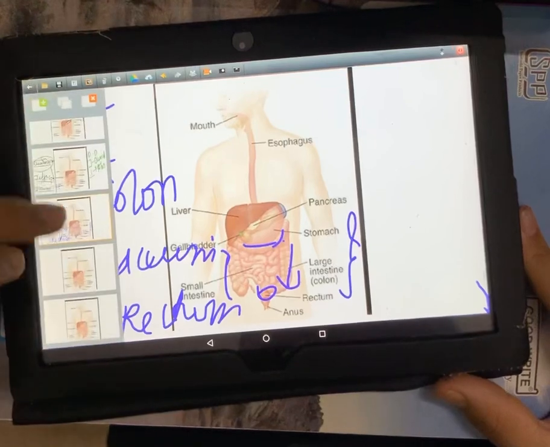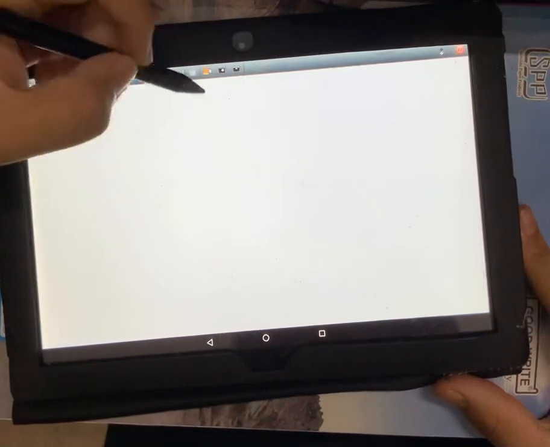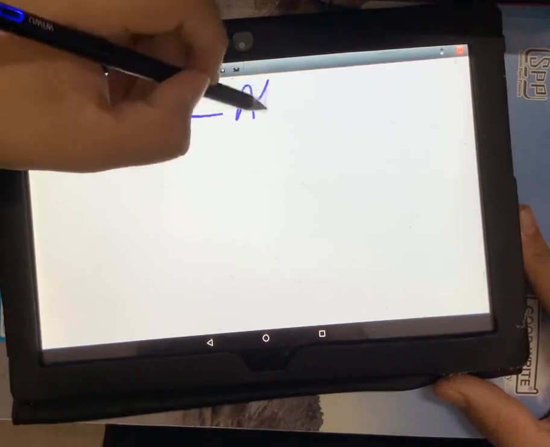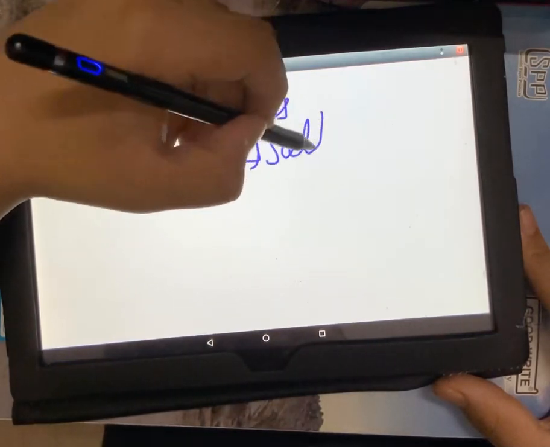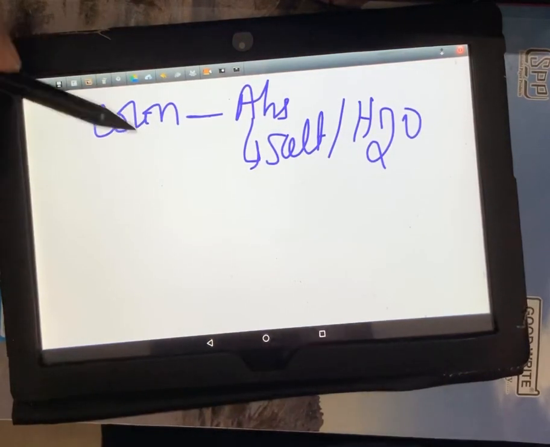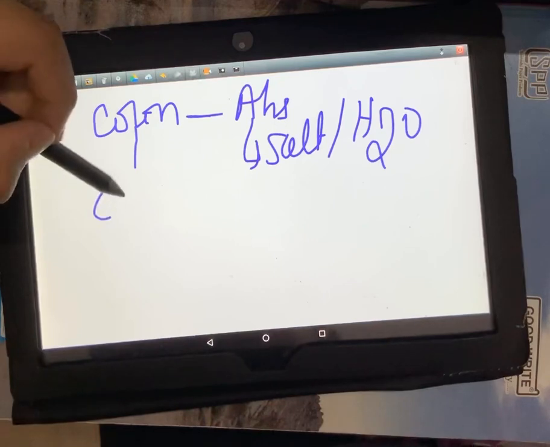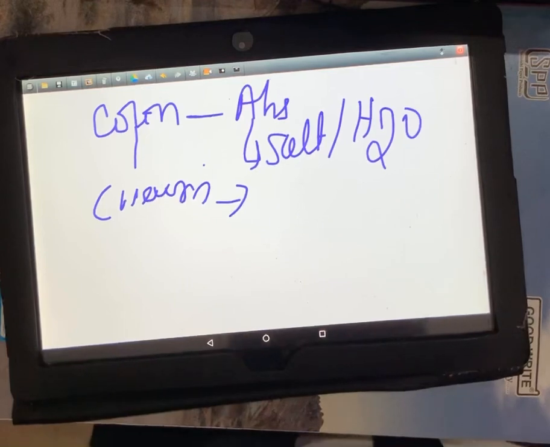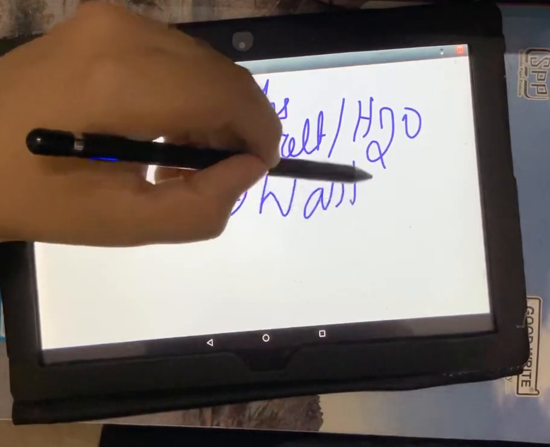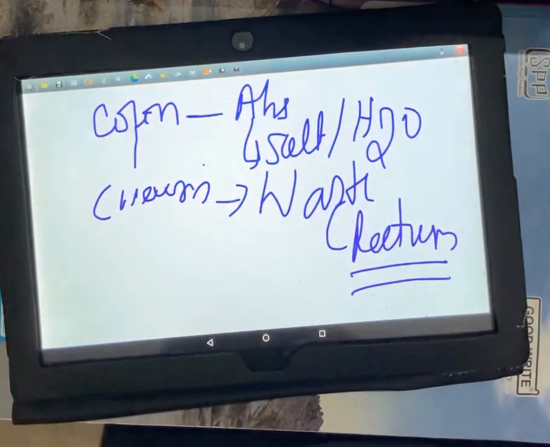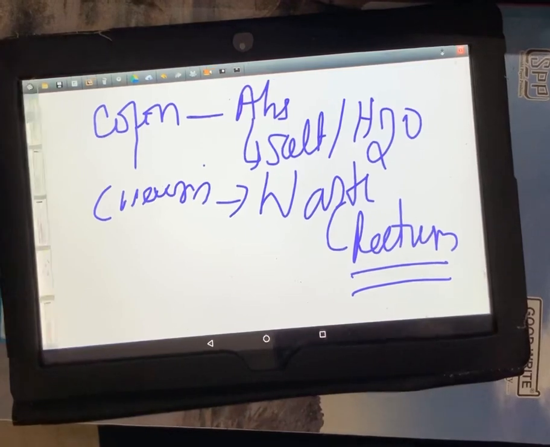So let's talk about the functions of each of them in detail. Firstly, coming to the colon. Now the colon is absorbing some food, so it is absorbing some salt and mainly a little bit of water. Then I move to the caecum, where the unabsorbed food, which is the fecal matter, the matter which is waste, is passed to the rectum. Now what is the function of the rectum, I'll talk about in my next figure.